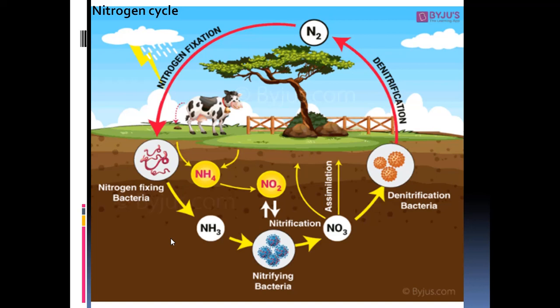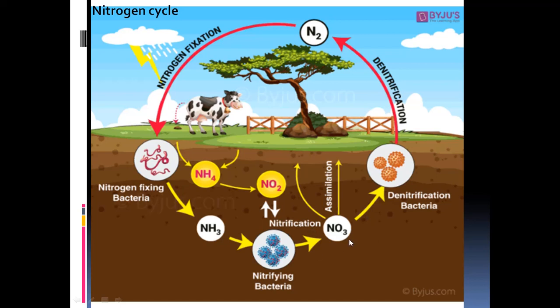Nitrogen fixing bacteria are also there and nitrifying bacteria are also there. Nitrogen fixing bacteria take up the atmospheric nitrogen and convert it into ammonia, and similarly ammonia is generated when the decomposition of the proteins in the dead organic matter takes place. So this ammonia is further converted into nitrites and nitrates with the help of nitrifying bacteria. Nitrites and nitrates are very important for the plants. So plants can take up the nitrogen in the form of nitrate.